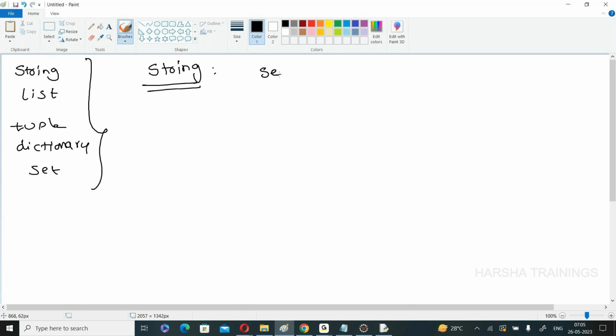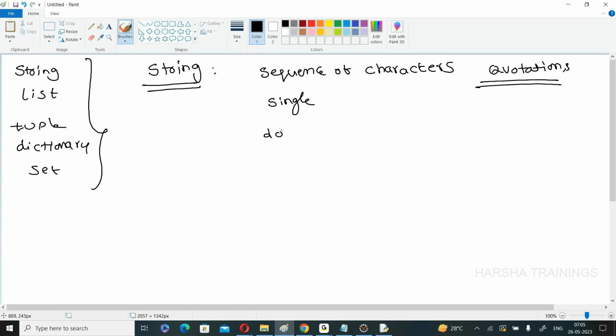A string is simply a sequence of characters, a collection of characters that are placed within quotations. Here quotation means, as usual, you can use either single quotation, double quotation, or triple quotation.